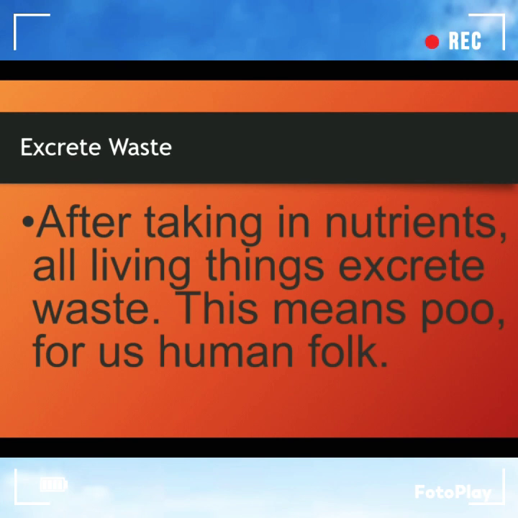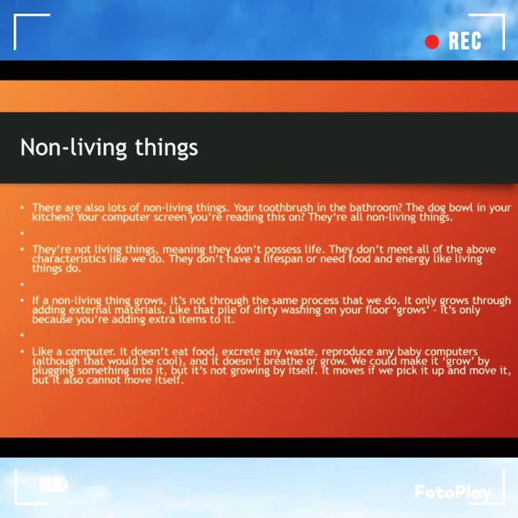Excrete waste. After taking in nutrients, all living things excrete waste. This means poo for us human folk. Non-living things. There are also lots of non-living things. Your toothbrush in the bathroom, the dog bowl in your kitchen, the computer screen you are reading this on. They are all non-living things. They are not living things, meaning they don't possess life. They don't meet all of the above characteristics like we do.